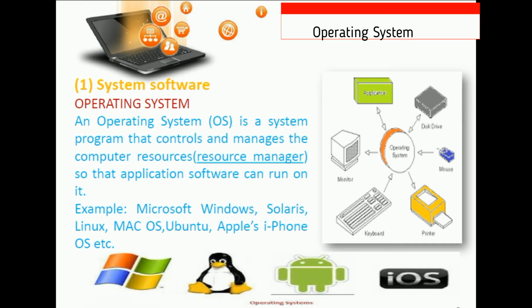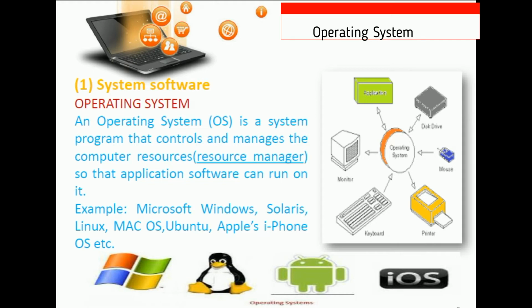As I taught you, the operating system is one example of system software. An operating system can also be written as OS, that means operating system, that controls the programs, their management and resources also, like a resource manager. So application software can be run on it. Examples: Microsoft Windows, Solaris, Linux, Macintosh, Ubuntu, Apple's iPhone and iPhone OS also.